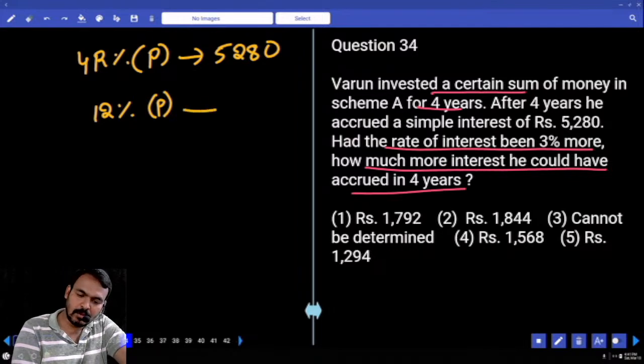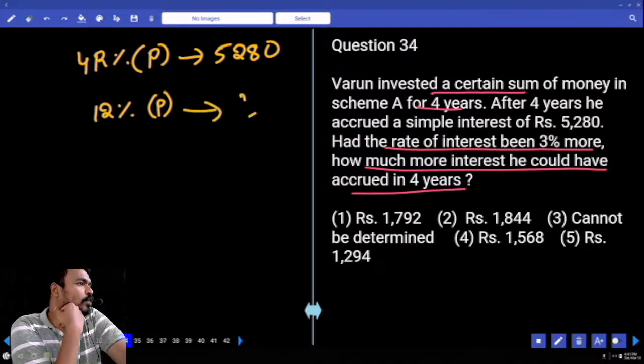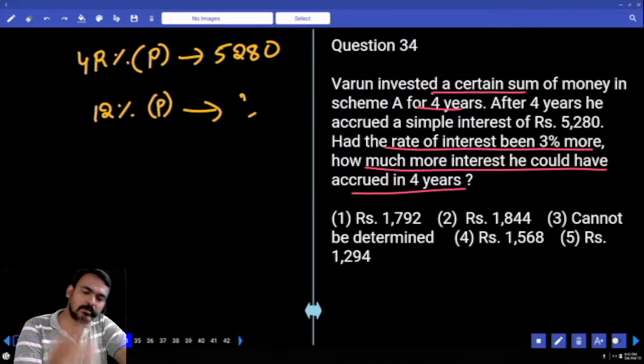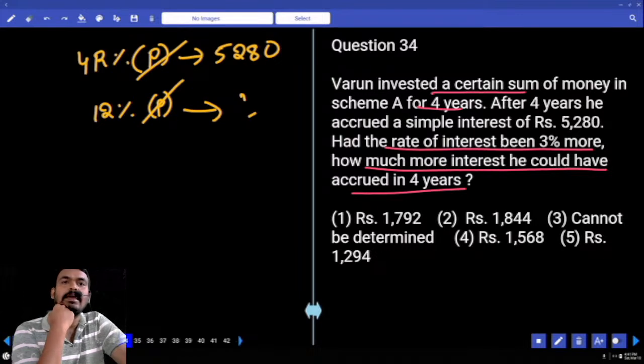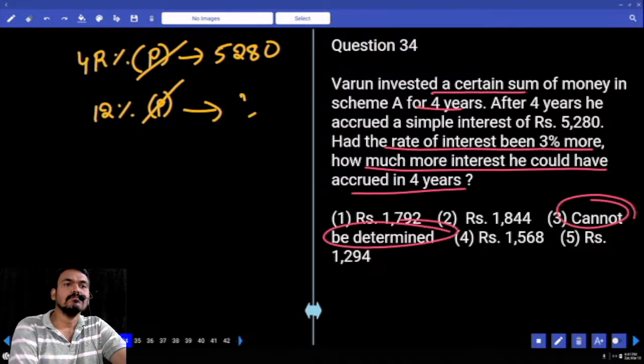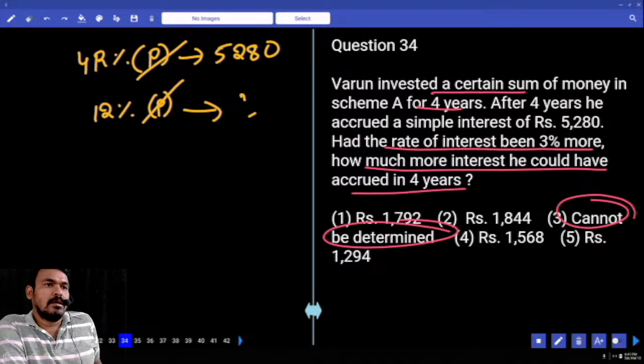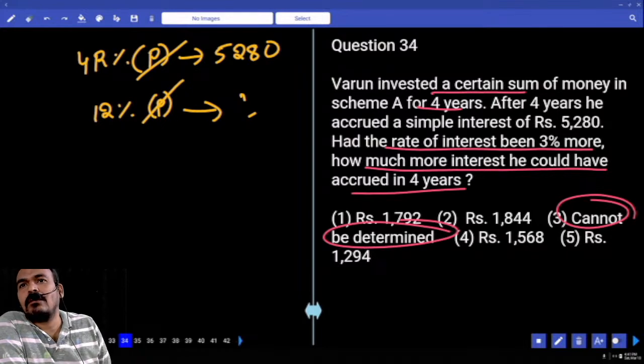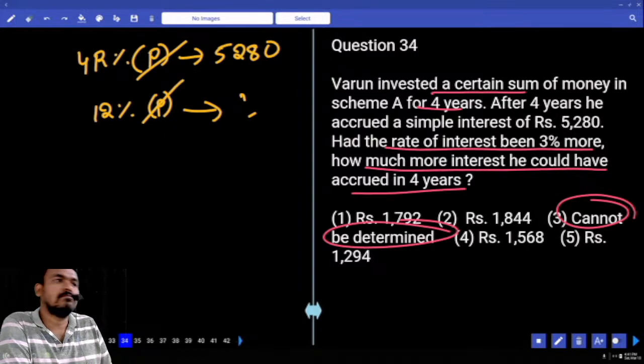Same principal. Okay. And in the first one, how many unknowns are there? 2 unknowns. Second one, 1 unknown. Suppose in both cases P is cancelled. Again, R is unknown. Then it cannot be determined. If we require extra interest, definitely we must know the principal value. But here is the principal given or not given? Not given. And the rate of interest is also not given.